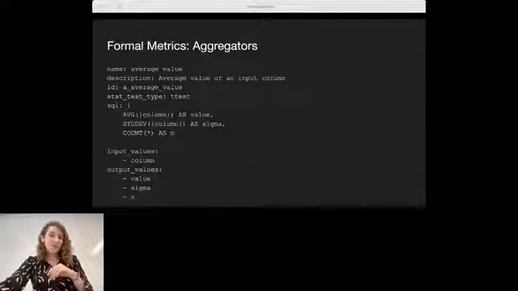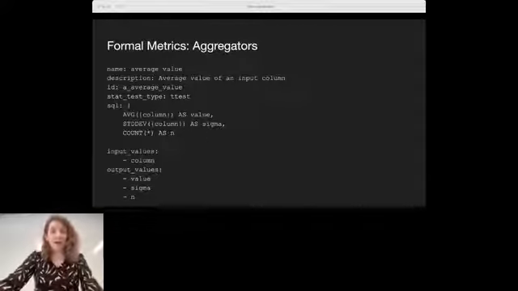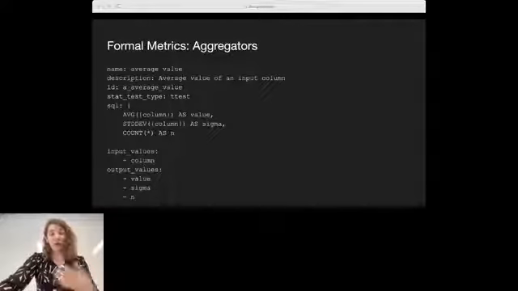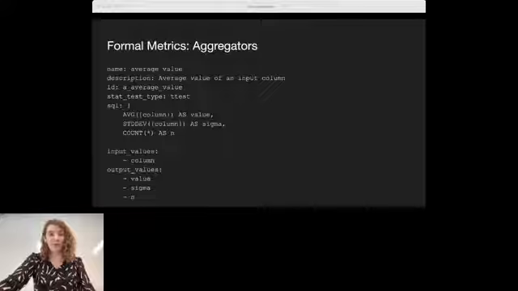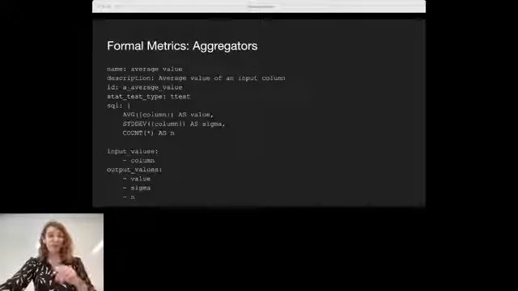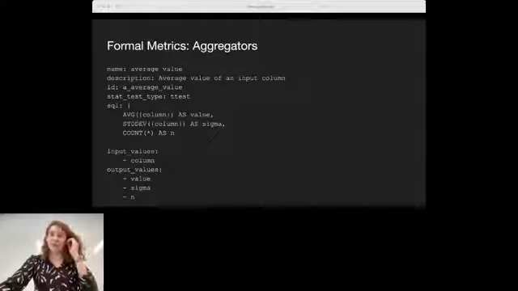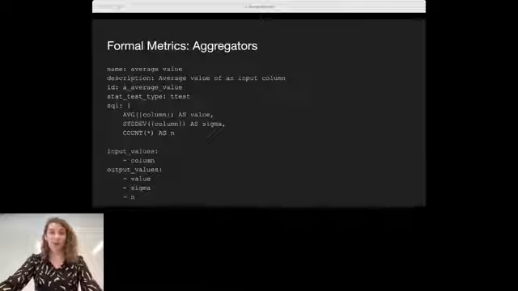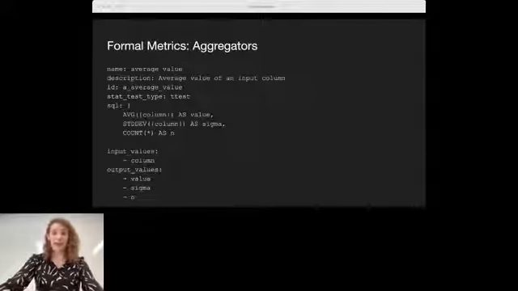Glossing over stat test type for a moment. And it has some SQL that defines what the actual aggregation function in SQL is. So in this case, we're basically having this little SQL slug of average, standard deviation, and count. And I'll come back to the standard deviation and count part. The file also says, hey, if you want to use this aggregator, you need a column. And if you give me that, I'm going to give you a value, sigma, and n.